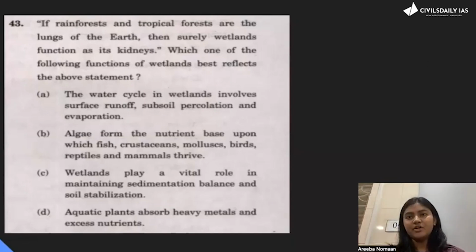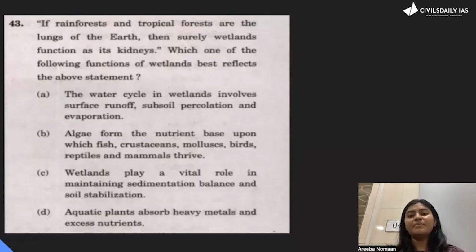So if I read the options, first is the water cycle in wetland involves surface runoff, subsoil percolation and evaporation. Yes, it is correct. It's a characteristic of wetland, but it doesn't mean that it is answering the question. Second is algae form the nutrient base upon which fish, crustaceans, mollusks, birds, reptiles, and mammals thrive. Yes, correct. In itself, it's a correct statement, but it is not answering the question. Now, wetlands play a vital role in maintaining sedimentation balance and soil stabilization. Again, the statement in itself is correct, but not answering the question.